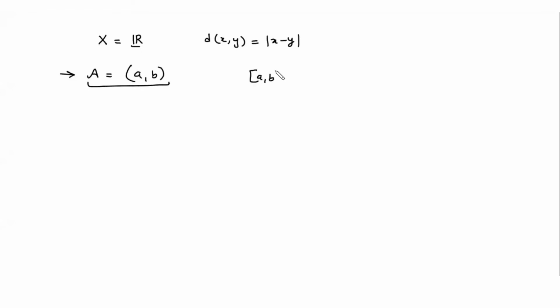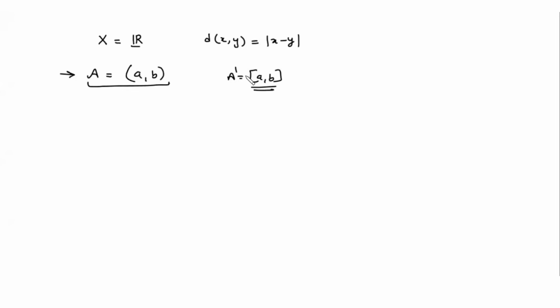You can see it with the help of an example also. Let's suppose I am taking X to be the set of real numbers and d to be the usual metric. So you can see different subsets. Let's suppose I'm taking subset A to be the open interval (a, b). Now, what are the adherent points for this set A? The closed interval [a, b]. Closed interval [a, b], right?